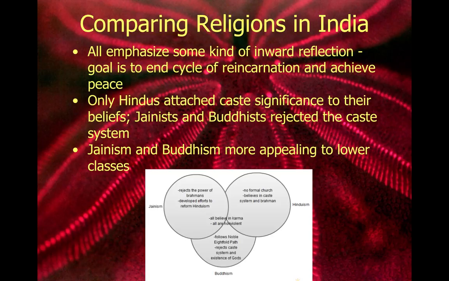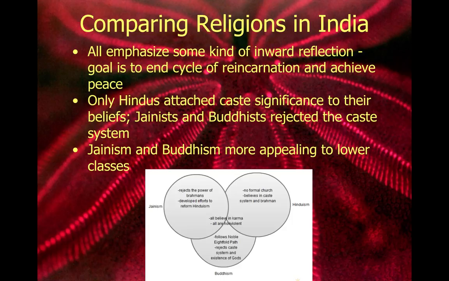But just comparing the religions, we see this little Venn diagram as a helpful visual for that. One of the things that we see that they all have in common is that all three of them, Hindus, Jainists, and Buddhists, all believe in an inward reflection and a hope to end the cycle of reincarnation. So that's sort of what karma is about, way of life, right? The idea that practicing a good and noble life is ultimately going to result in good things for you.